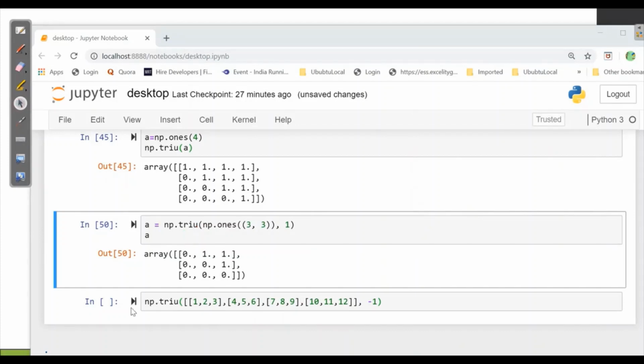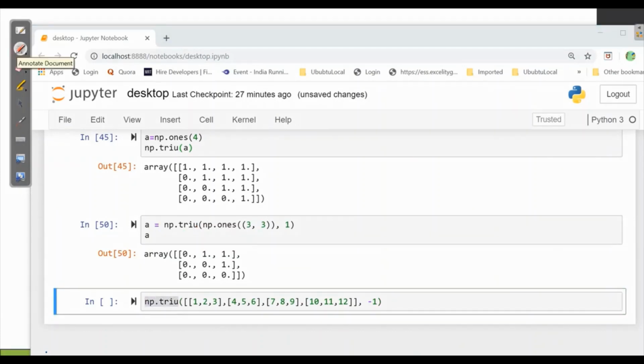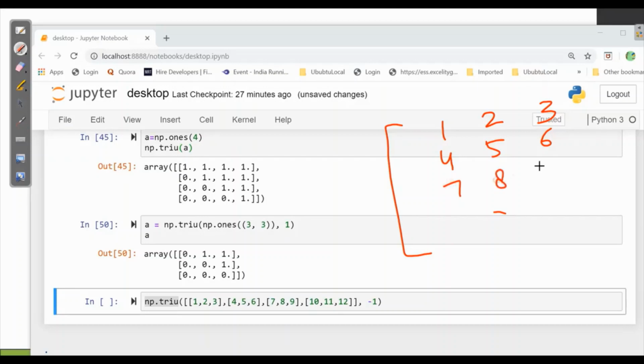Now we will check triu where we have 1, 2, 3, 4, 5, 6, 7, 8, 9, 10, 11, 12, and here K is equal to minus 1. That means the lower end. So here K is equal to 0 will be the upper left and minus 1 will be K is equal to minus 1. So I'll just draw this.